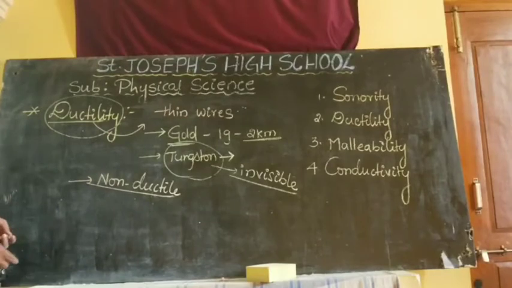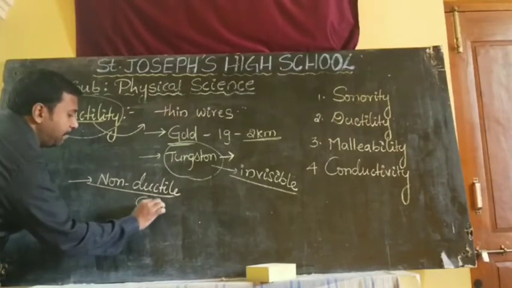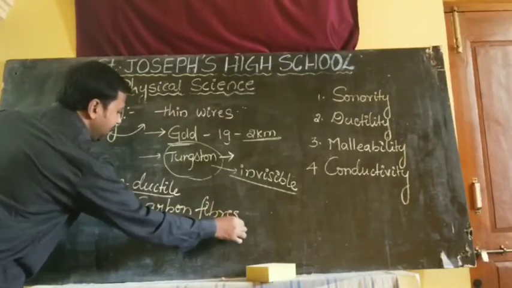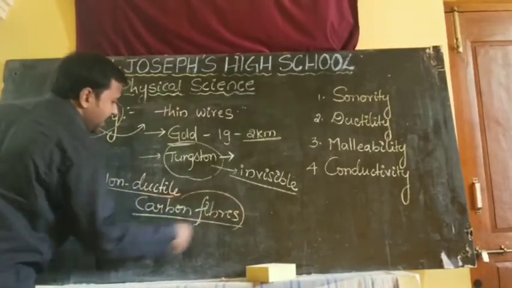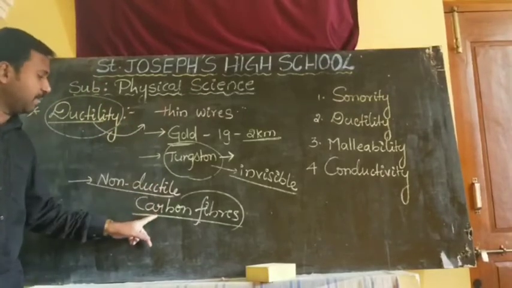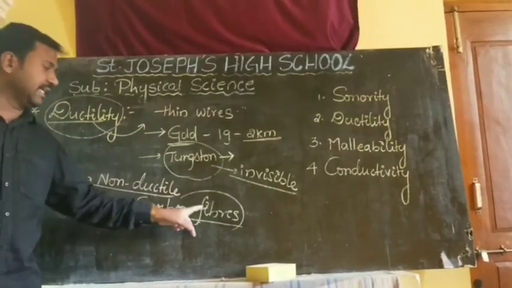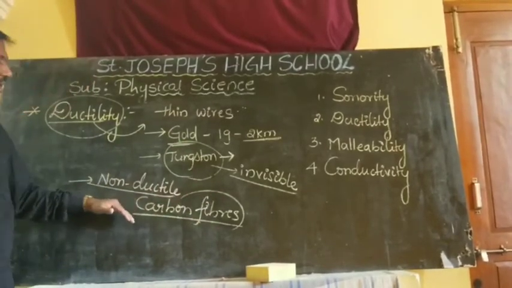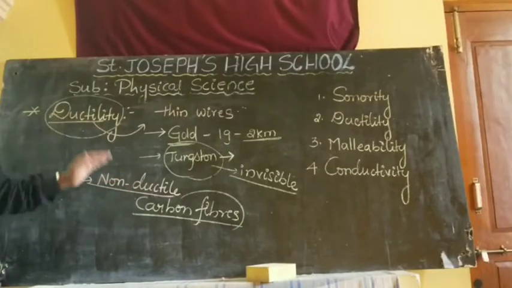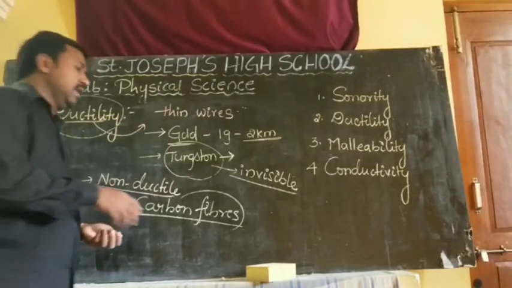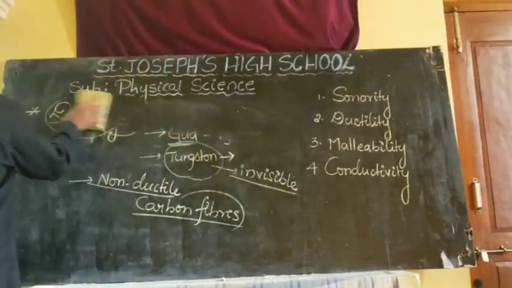Sir, are there any exceptions? The exception is carbon fibers. Whatever plastic you observe, carbon is there, and very thin fiber-like structures are available. Although carbon is a non-metal, it can be made into very, very thin wires. That's why carbon is the exception. Remaining all non-metals are non-ductile; metals are ductile in nature. Next we will go to the next property.